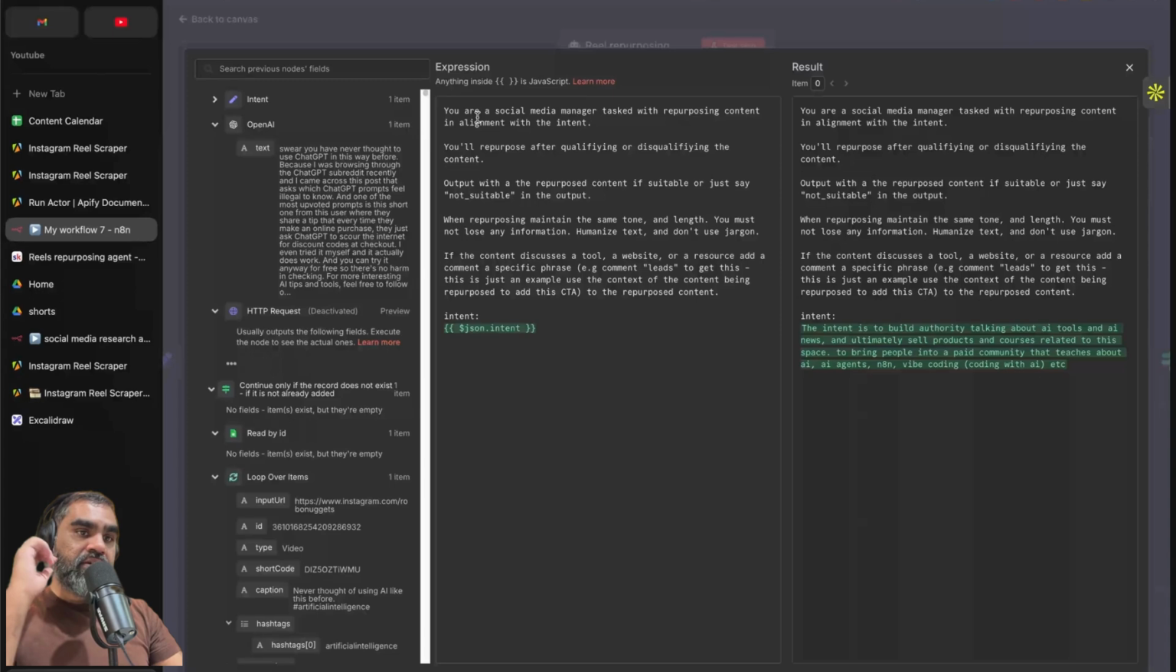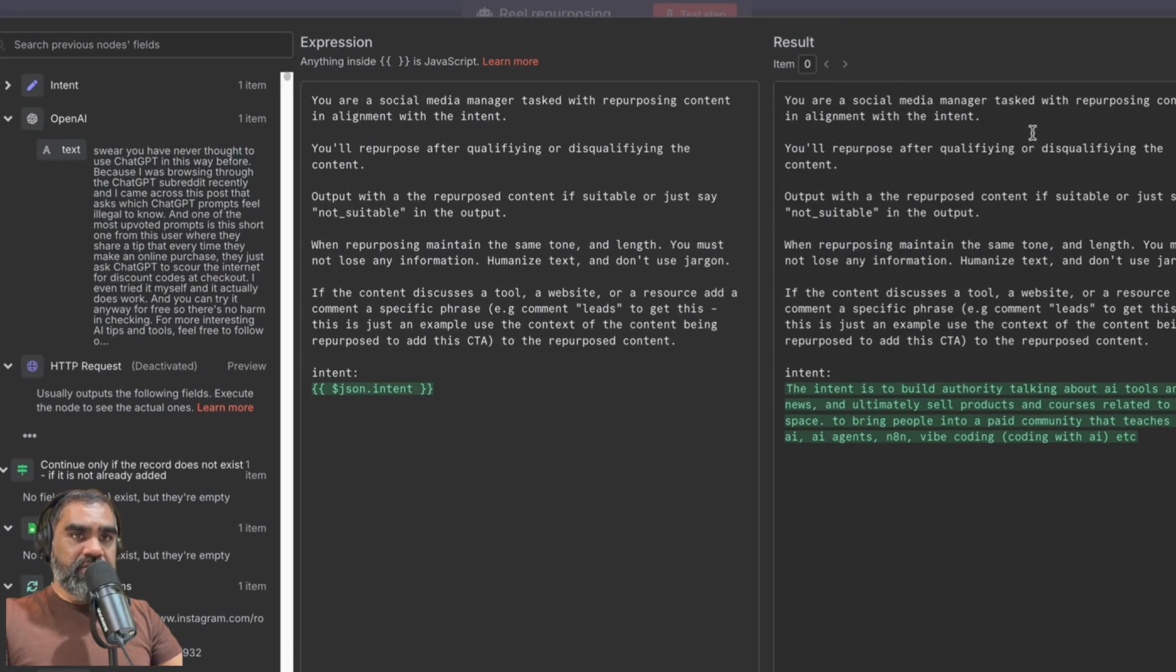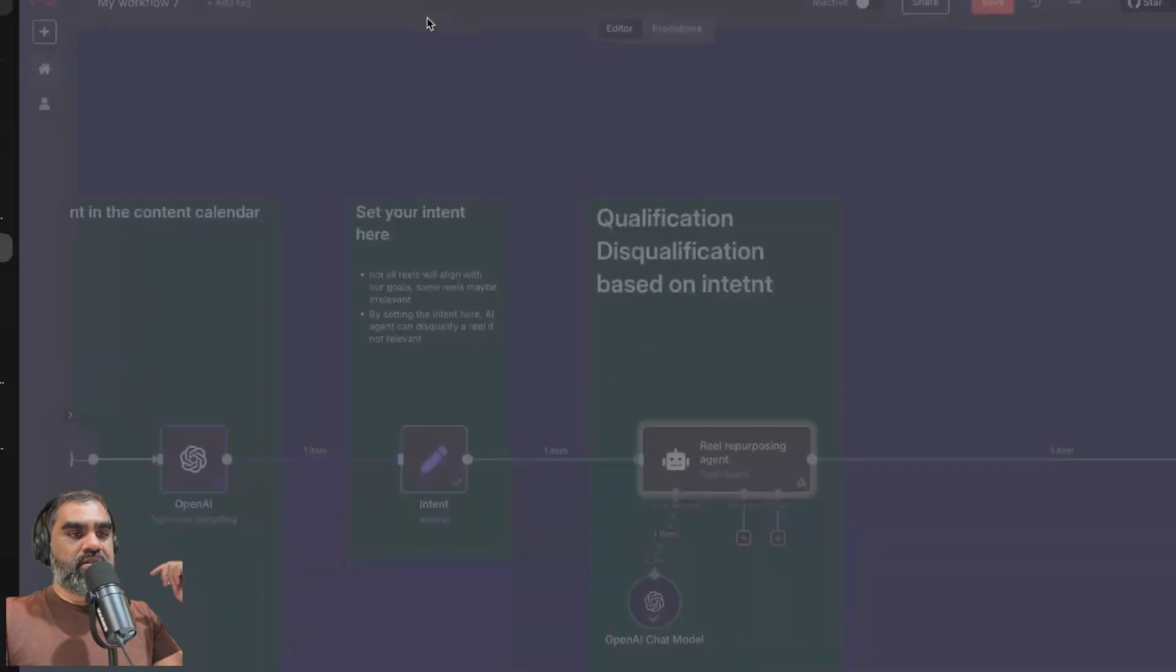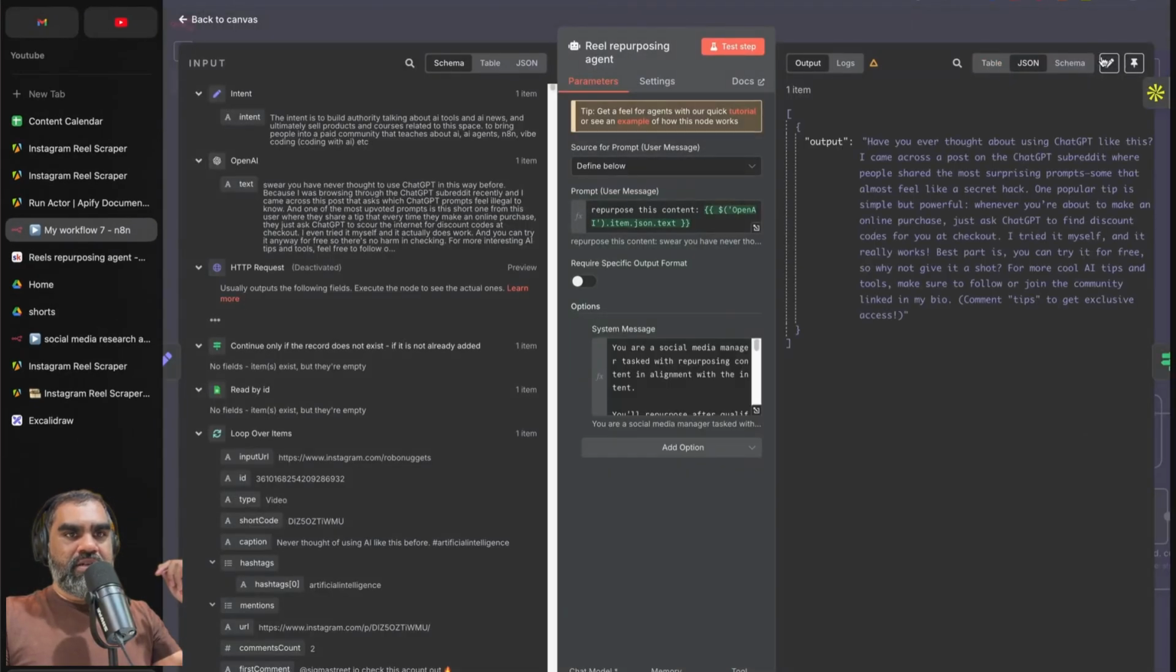So this will be the evaluated prompt. You are a social media manager tasked with repurposing content in alignment with the intent. You'll repurpose after qualifying or disqualifying the content. Output the repurposed content if suitable, or just say not suitable in the output. When repurposing, maintain the same tone and length. You must not lose any information. Humanize the text and don't use jargon. If the content discusses a tool, a website, or a resource, add a comment with a specific phrase. For example, comment leads to get. This is just an example. Use the context of the content being repurposed to add this CTA to the repurposed content, if that makes sense. It's not the best English right there, but let's see what the output is.